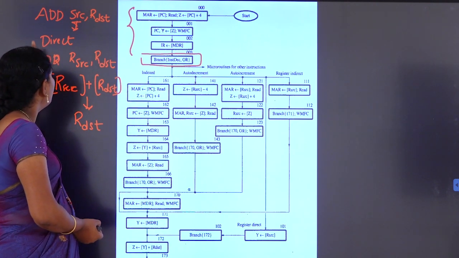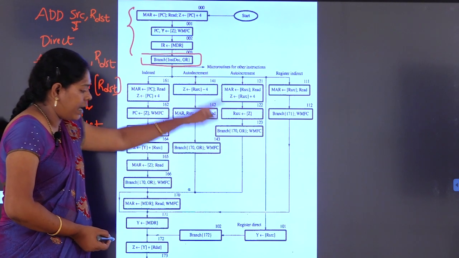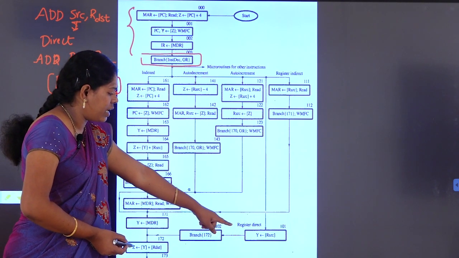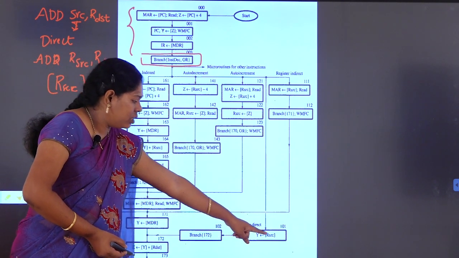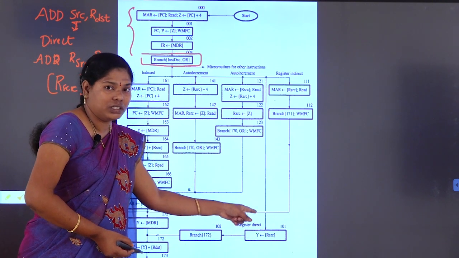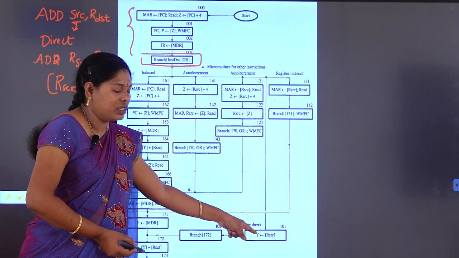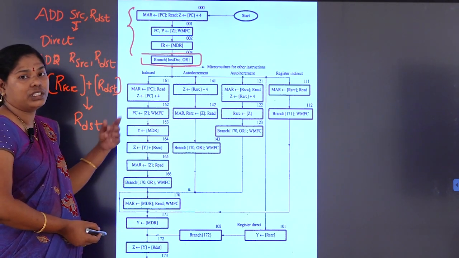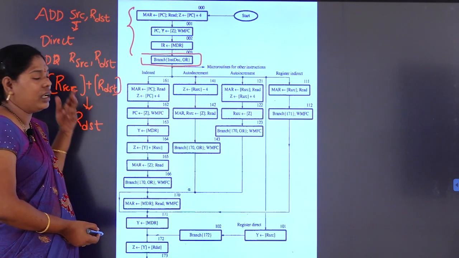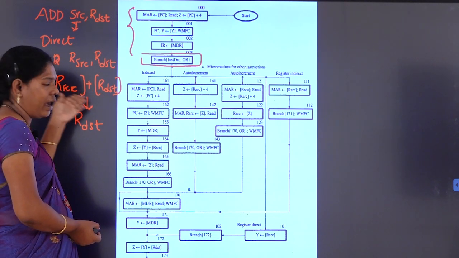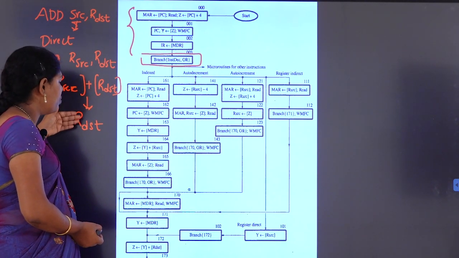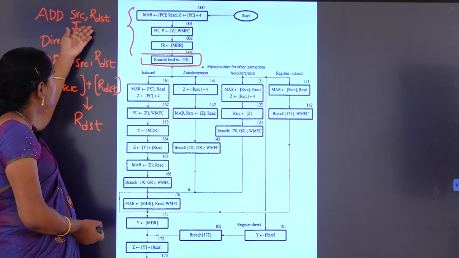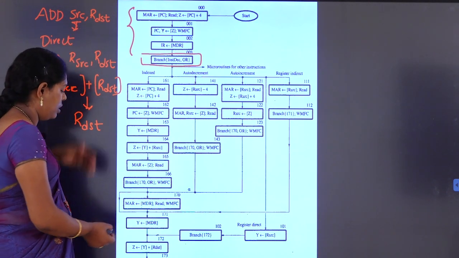Now, first we are considering register direct. Register direct is nothing but the data is directly available within the register, and the register is available within the processor. So, there is no fetching of the data from the memory. Directly we can add and send the output to the register, as the destination is also a register.